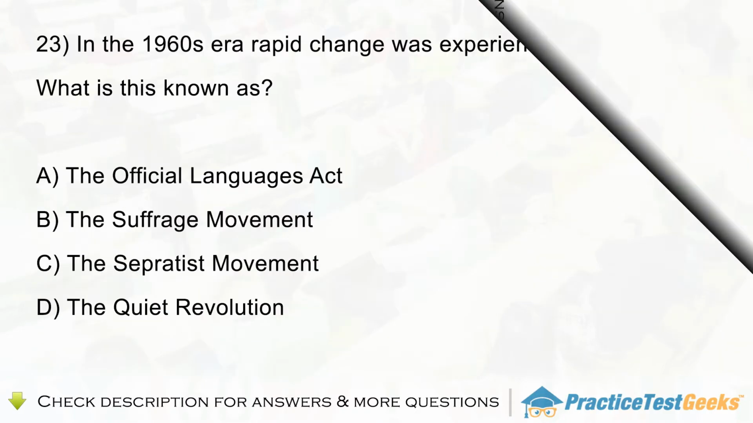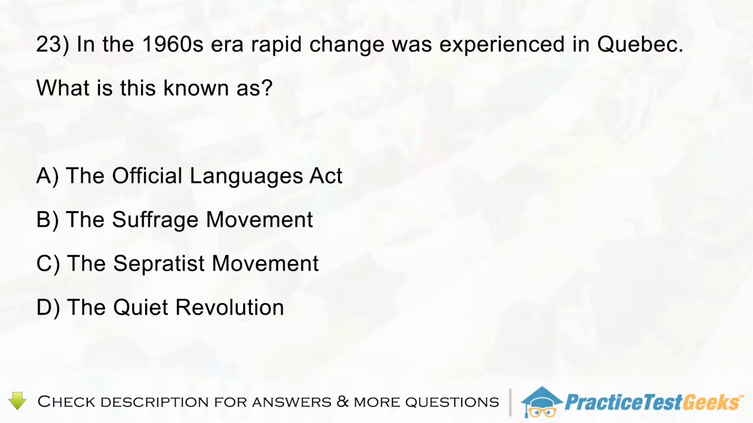Question 23. In the 1960s era, rapid change was experienced in Quebec. What is this known as? A. The Official Languages Act. B. The Suffrage Movement. C. The Separatist Movement. D. The Quiet Revolution.